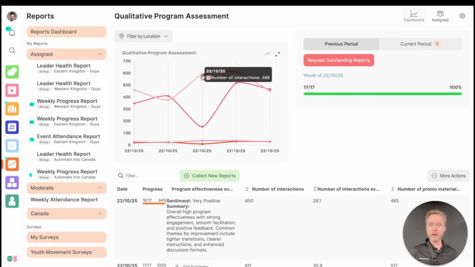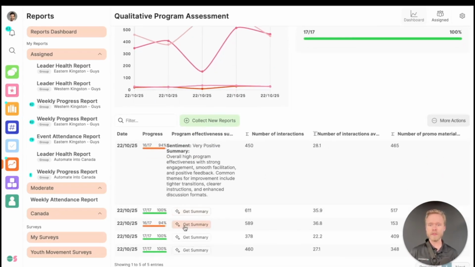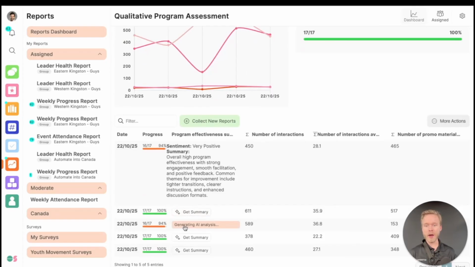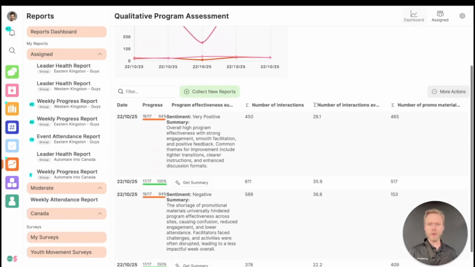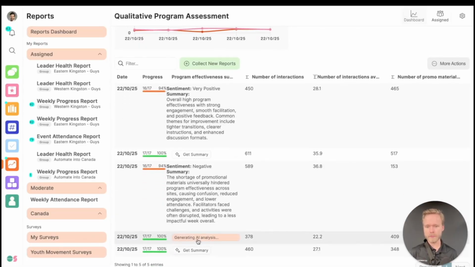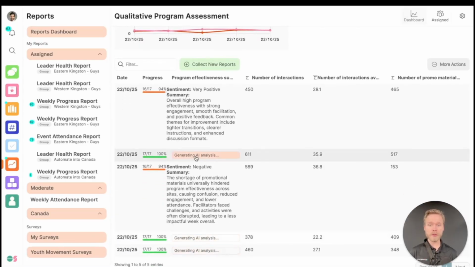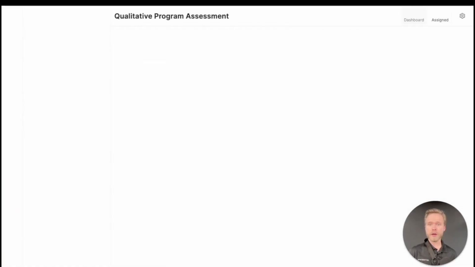Now, let's go and look at what happens when we have qualitative and quantitative together. See in the graph, we can see this great disparity of data on this one given week. I want to go and click on that week and see what was going on. Now that we can review the qualitative data, I can identify that there was a negative sentiment, something went wrong this week, and I can review that there was some confusion around shortage of promotional material, it led to reduced engagement and lower attendance.